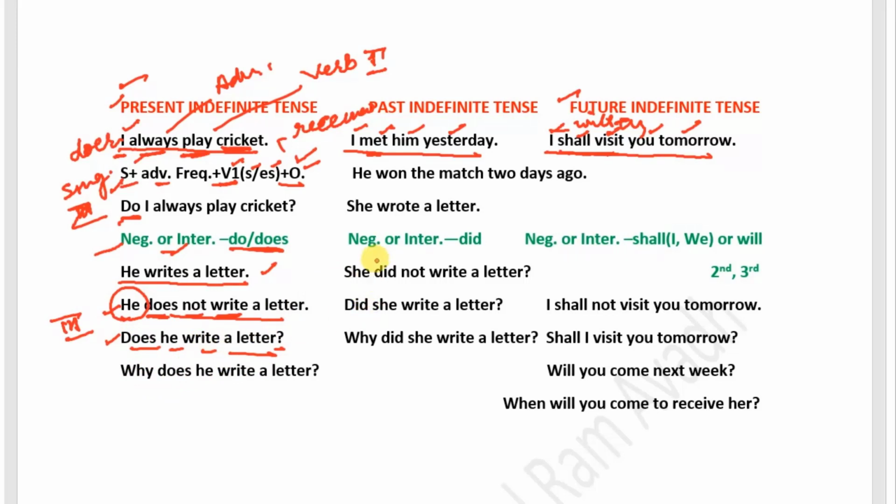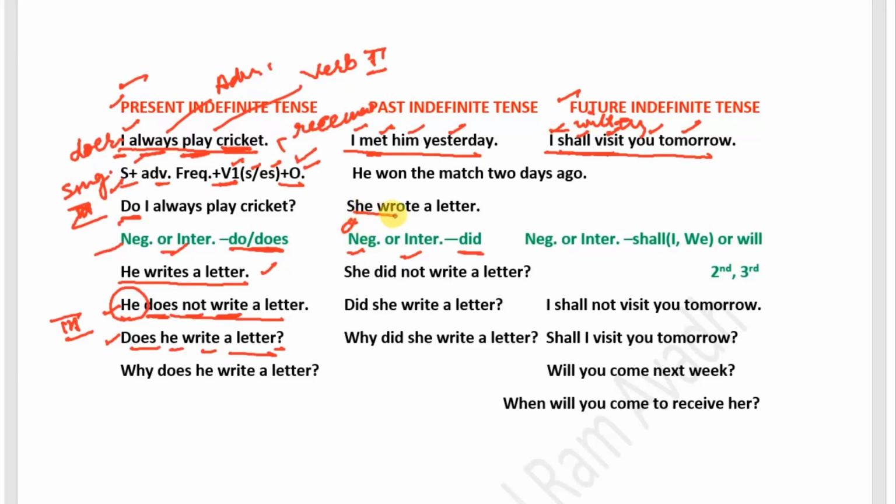In past indefinite tense, we use did for making a negative or interrogative sentence. Here a simple past time sentence is given: I wrote a letter. It can be converted into negative sentence by using did, not, and first form of verb.